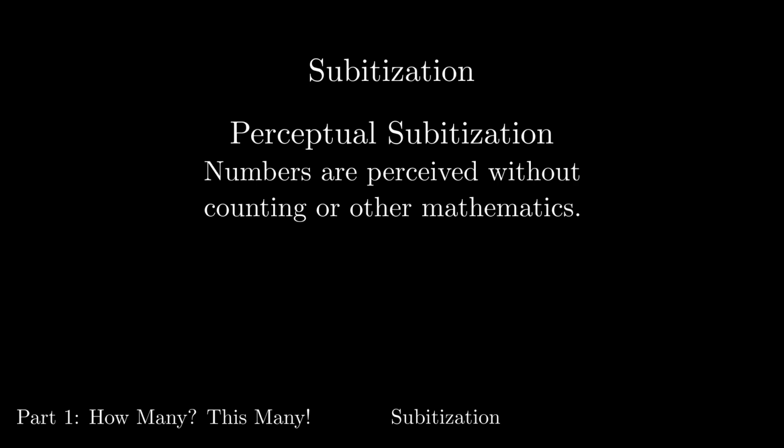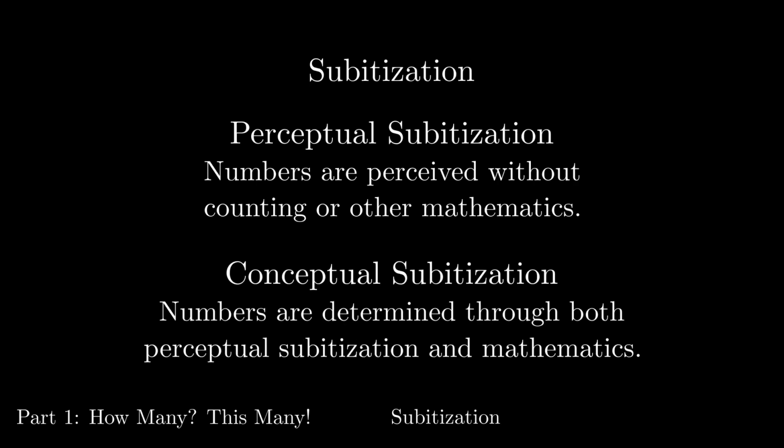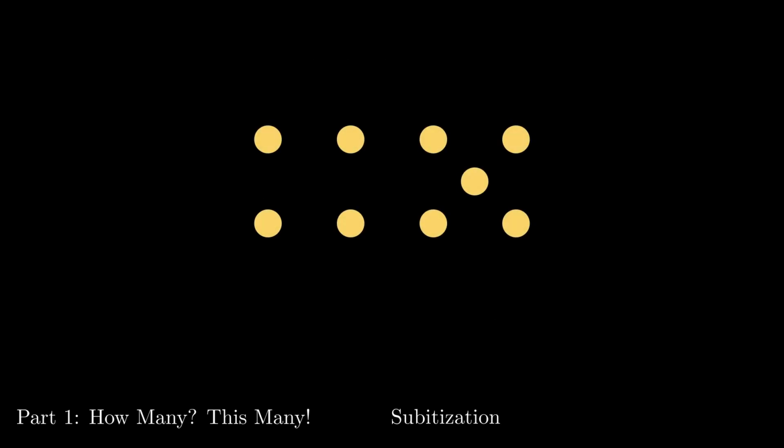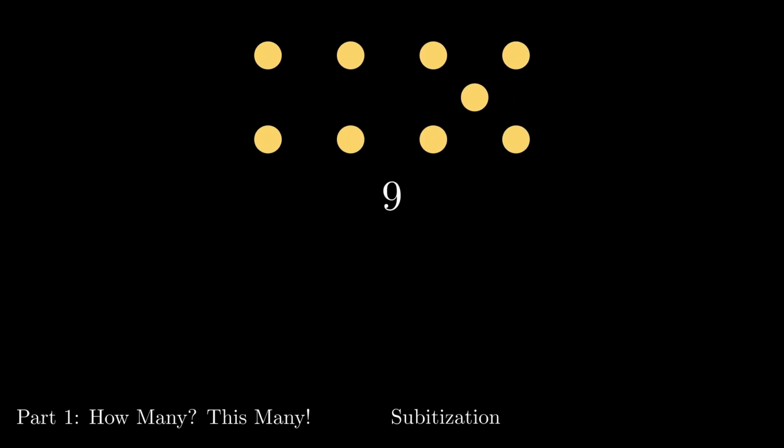A more advanced type of subitization is conceptual subitization. This is where you determine how many there are by combining perceptual subitization with a mathematical process. Here's an example. How many dots are there? Of course, the answer is 9, but the answer isn't the important thing. We are interested in the process. There are many different ways to see the answer.